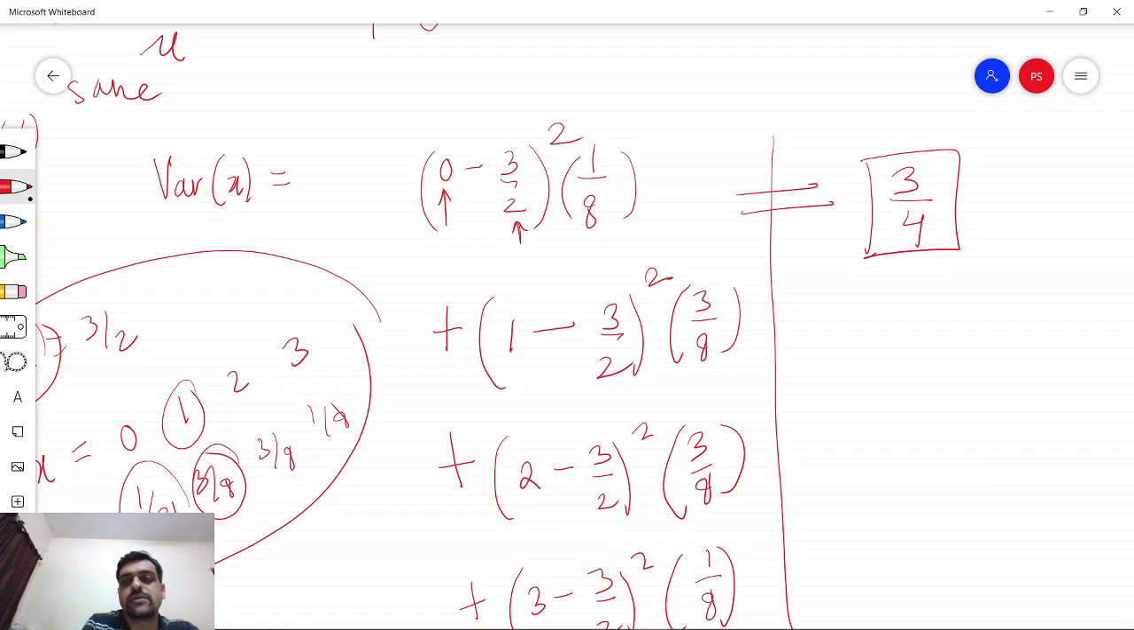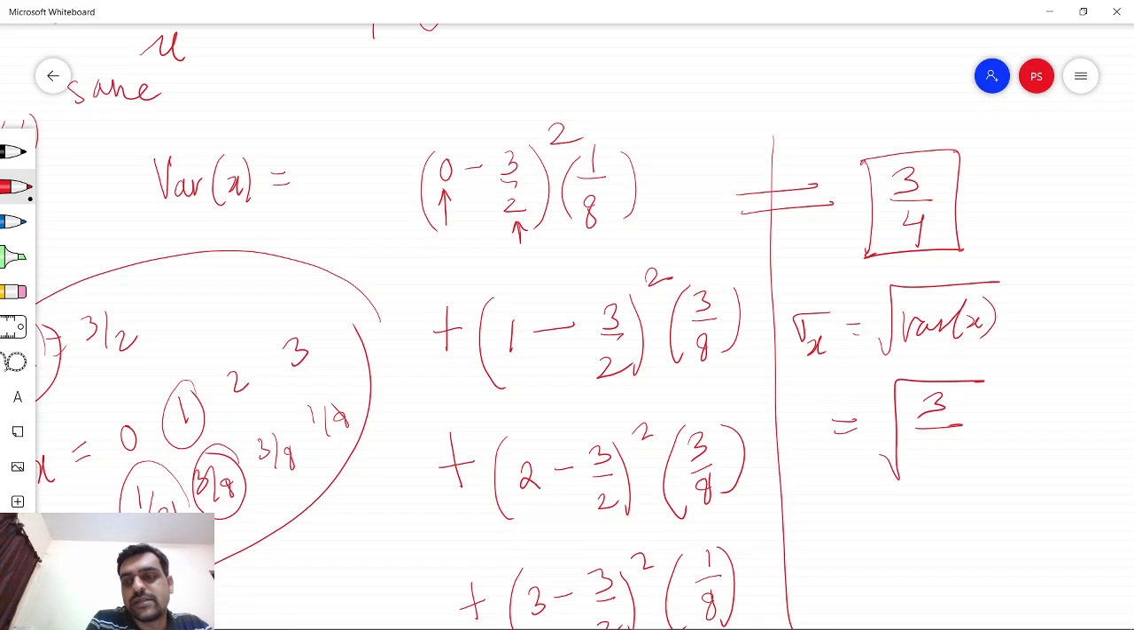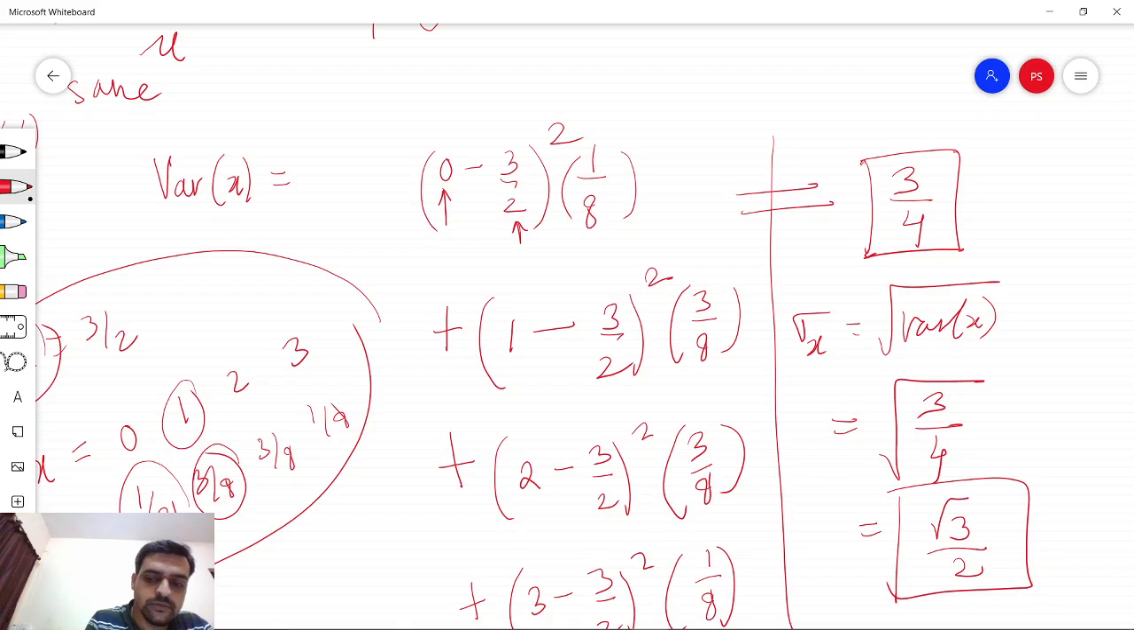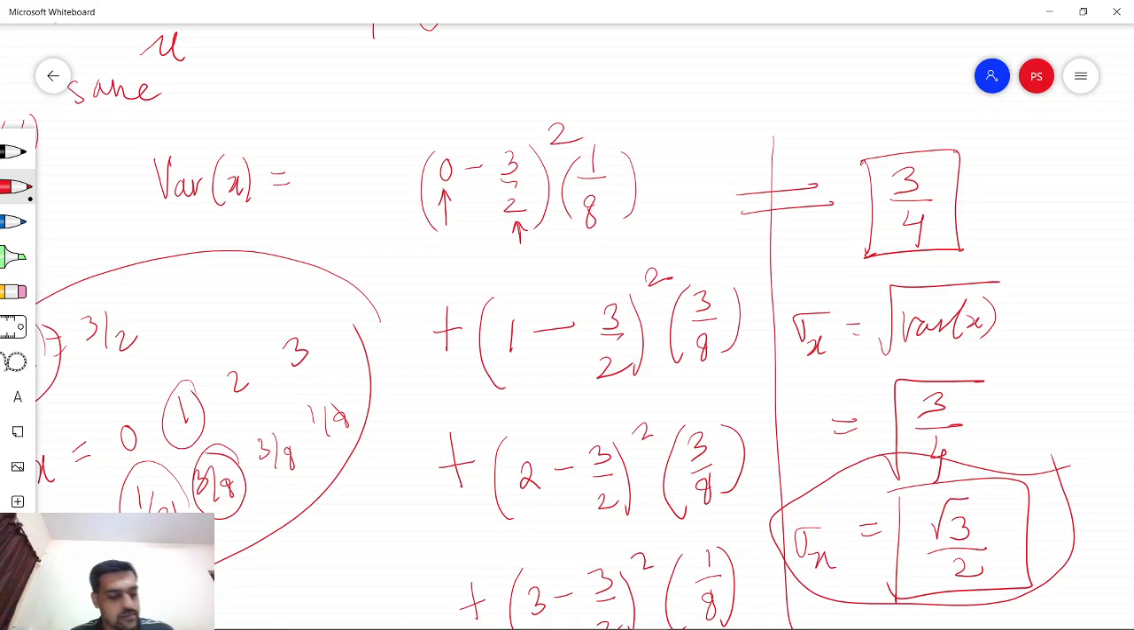So this gives a measure of the spread of the variable x. So sigma x in this case would be the root of variance of x, which is a straightforward calculation, root of 3 by 4, which is square root of 3 divided by 2. So sigma x also gives the spread of the distribution of the random variable x.